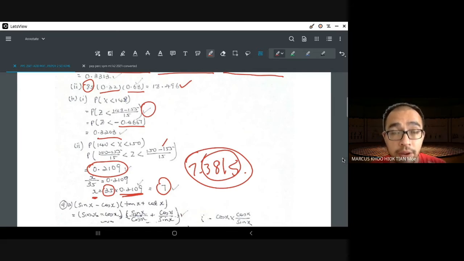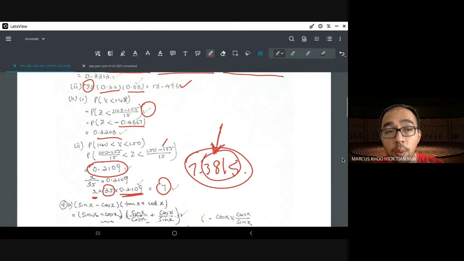So be very careful with this. If you answered 8, then at least it is a mistake that you know next time you must correct. But if you answer 7.3815, I suggest you take your hand and knock yourself on the head. You actually got the answer already, but you didn't use your brain. Where got such thing? Number of students is 7.38 students. So things like this you should avoid making mistakes.